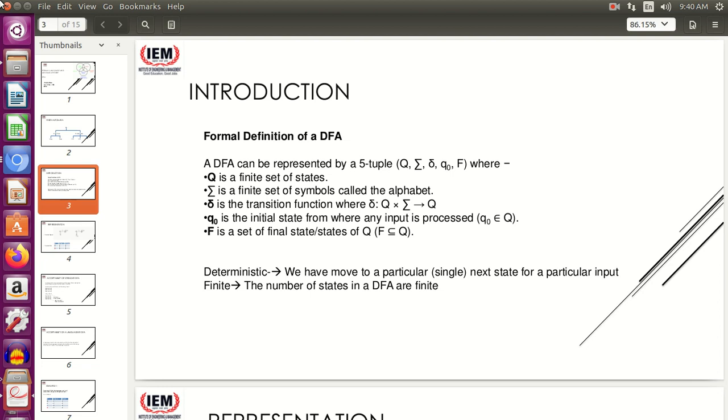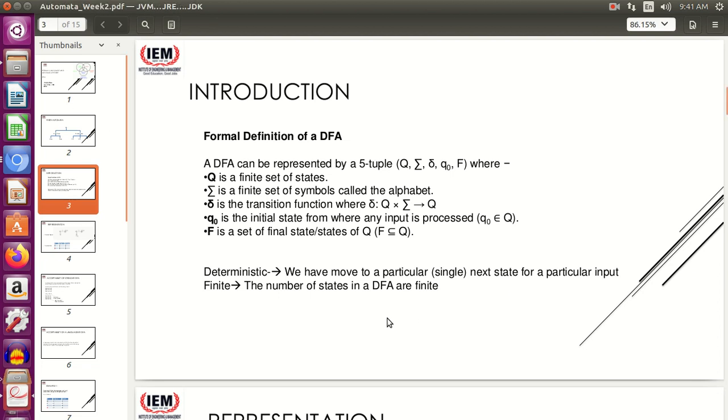It can never happen that once I am in Q0 and I get input A, I can move to Q1 also, I can move to Q2 also. Such confusions are not there in DFA. We always move to a single next state on getting a particular input in a present state. That's why it's called deterministic finite automata. The deterministic part comes from this logic.